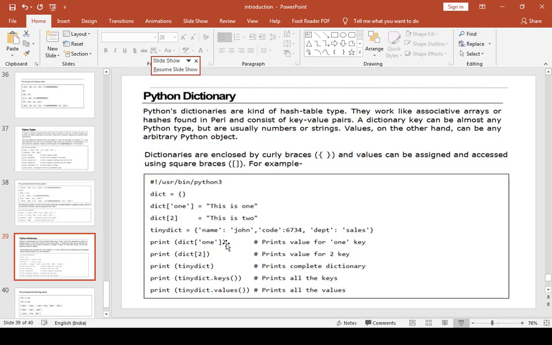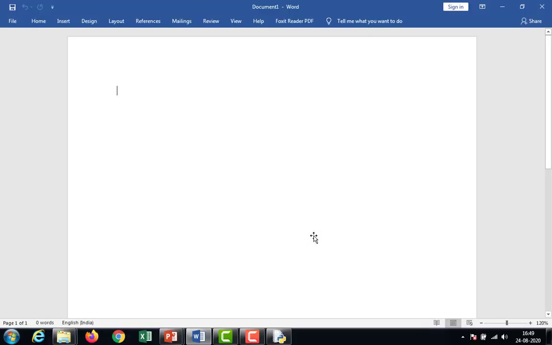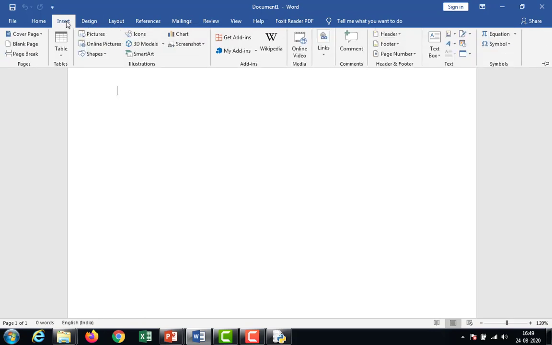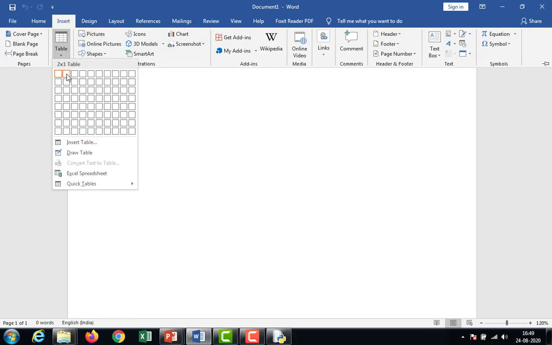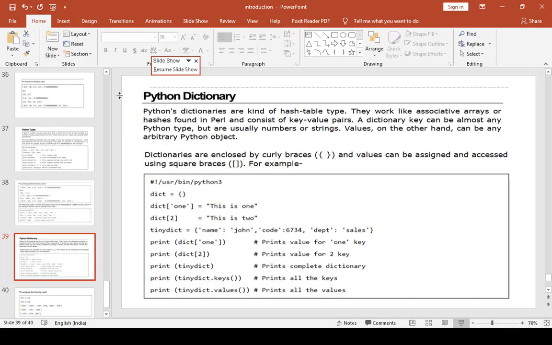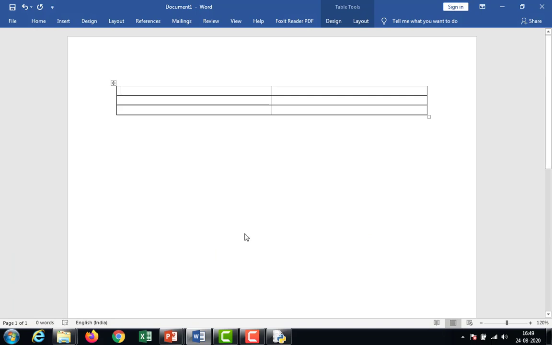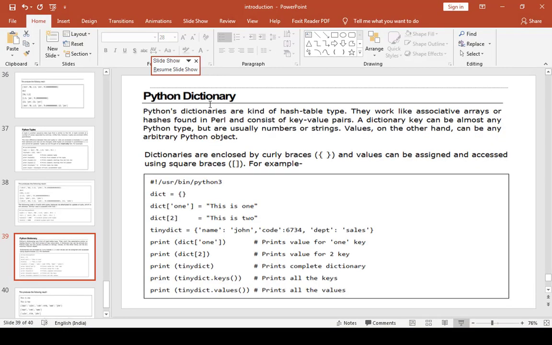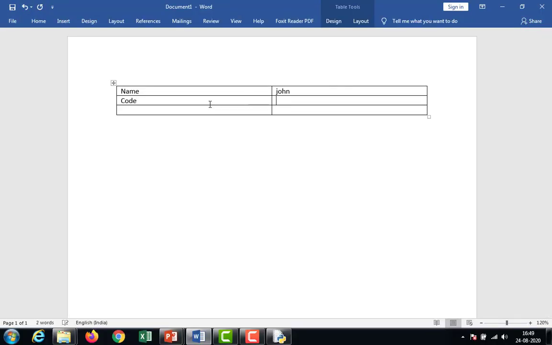Suppose in the case of name John, code 6734, it is going to display like this: name John, next code 6734, next department sales.